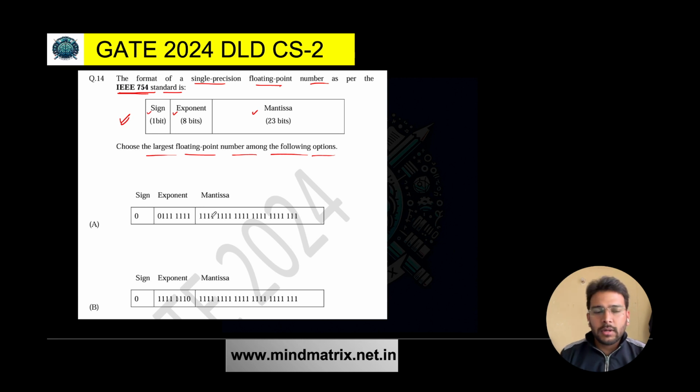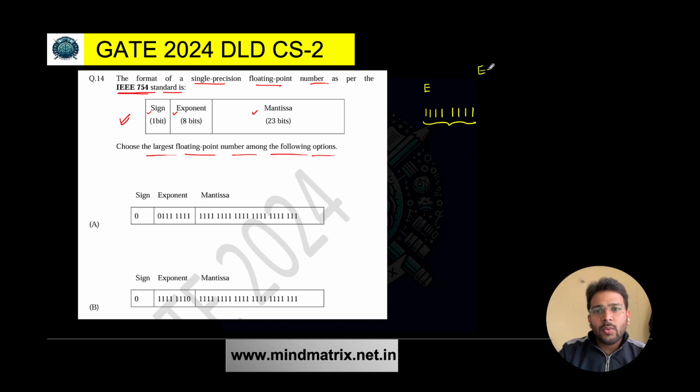Among these 4 options we have to find the largest floating point number. So in order to find the largest floating point number, see, exponent has to be the highest. 8 bits are there for exponent. So if we have, let's say 1 2 3 4 5 6 7 8, if let's say these are our 8 bits of exponent, that means all ones. So there are 2 cases in case of single precision format.